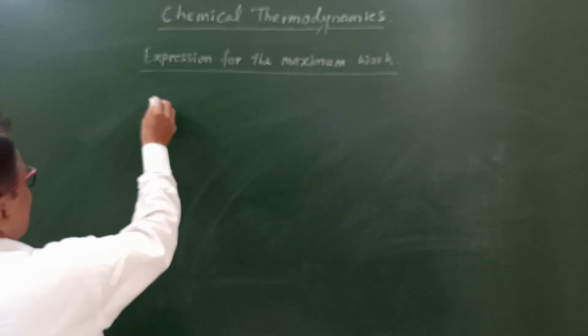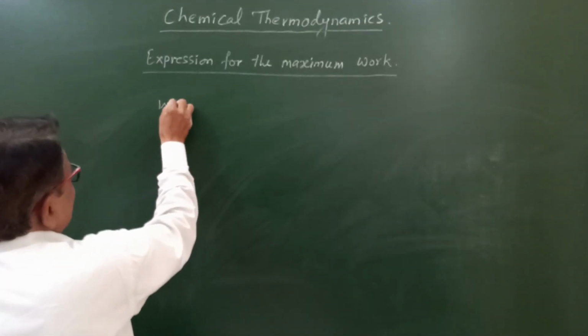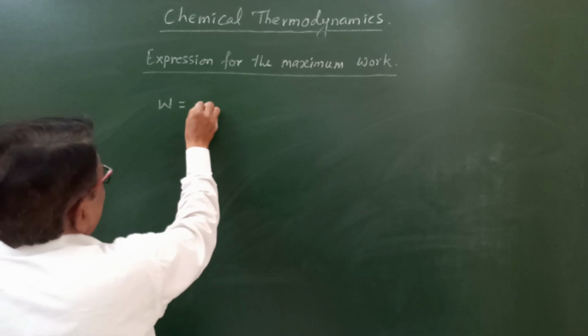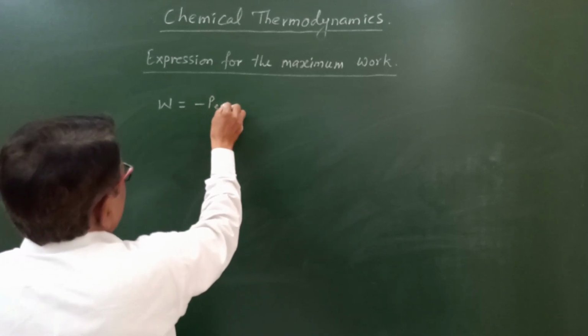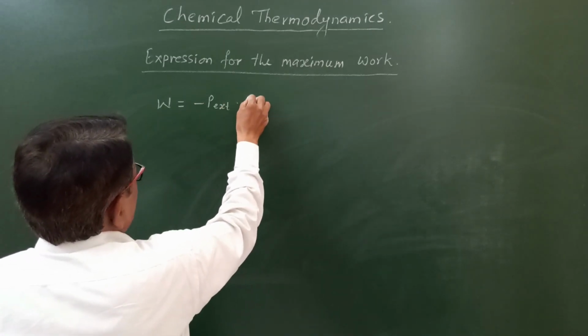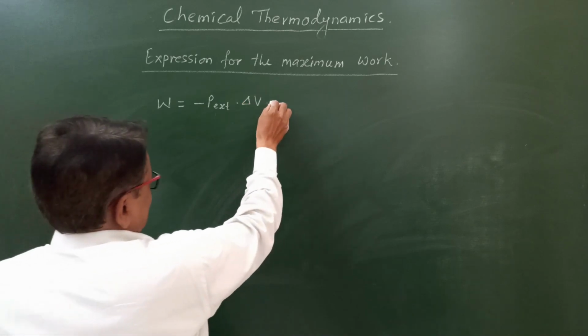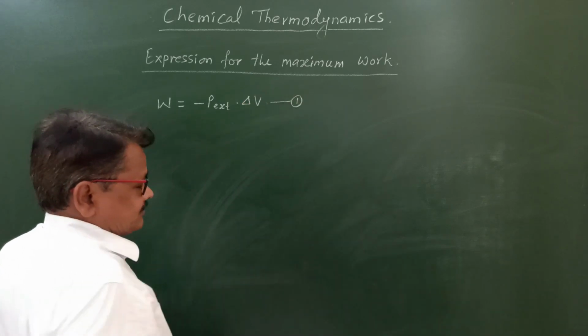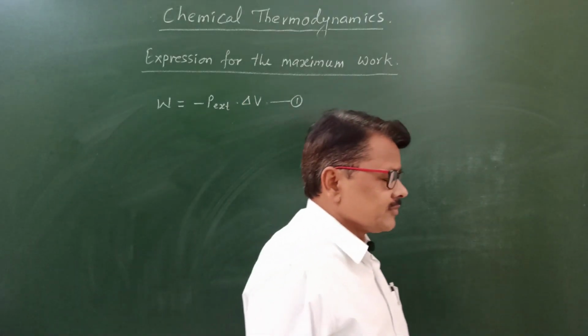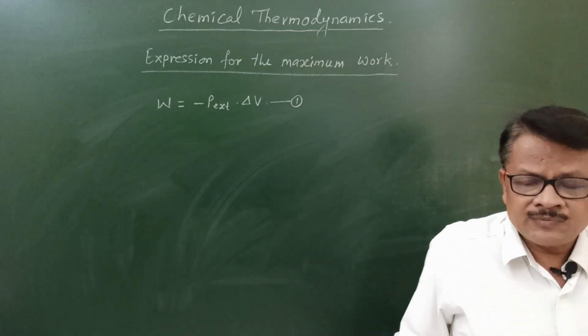For that derivation, we saw that W is equal to minus P into delta V. We will start here. Suppose this is equation number 1.